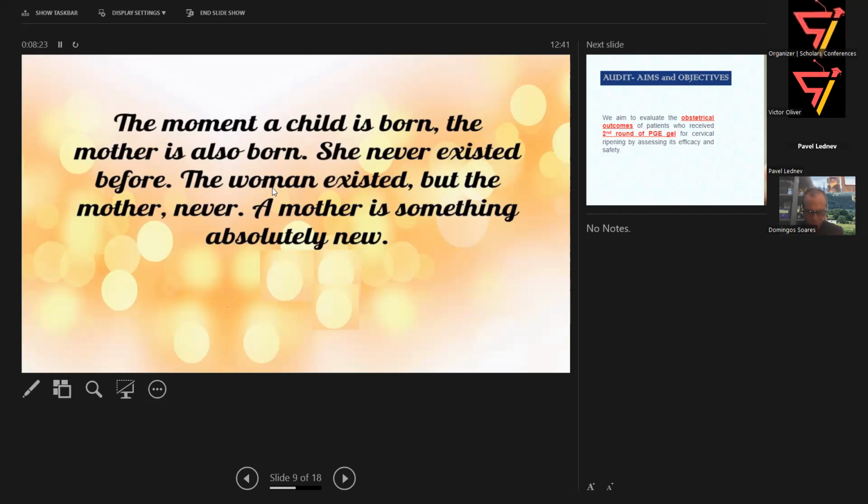So in that way, we did this audit to see, if we go for a second round, what is the outcome? What is the success rate? And is it adding any risk factor or morbidity to the mother's or baby's health? Because it is something we are doing extra, whether it is at the cost of mother or baby's health. That was the aim of our audit. And this slide is dedicated to all mothers.